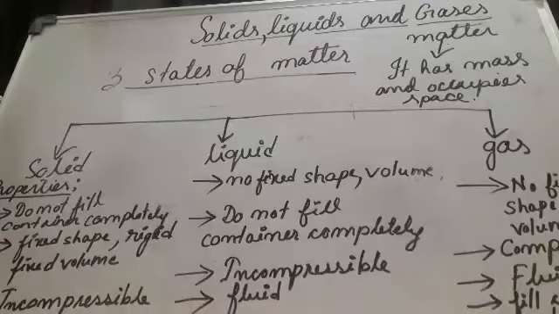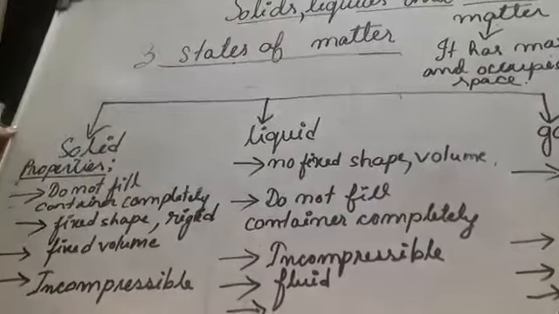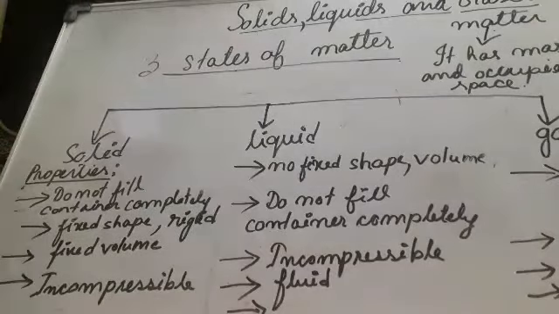Now look at these properties. The first property of solid is that solid does not fill the container completely.